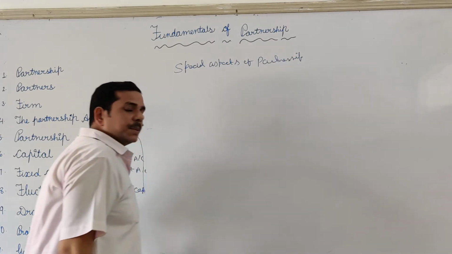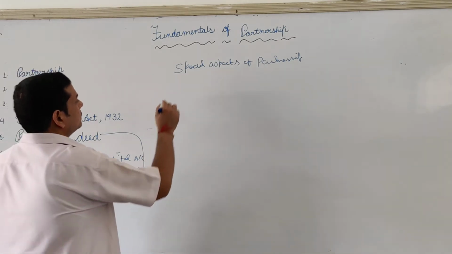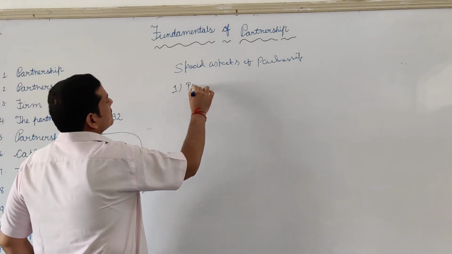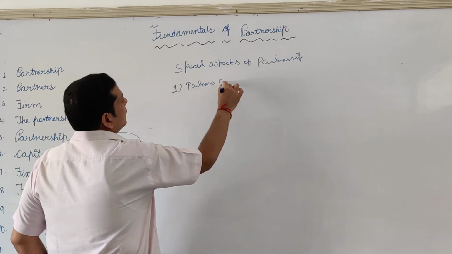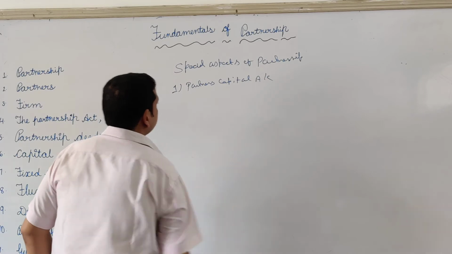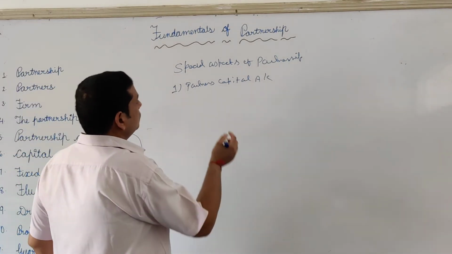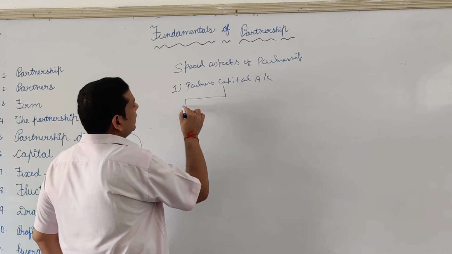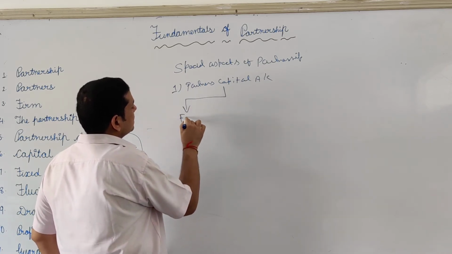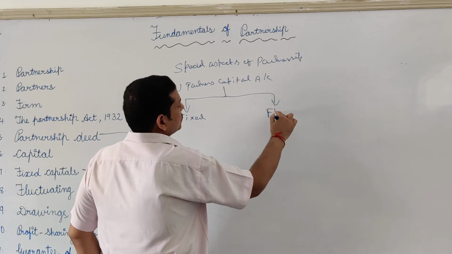Now, special aspects of partnership means what items you are going to treat under this. So first is partners' capital account. As I told you, there are two methods of maintaining partners' capital account. First is fixed and another is fluctuating.